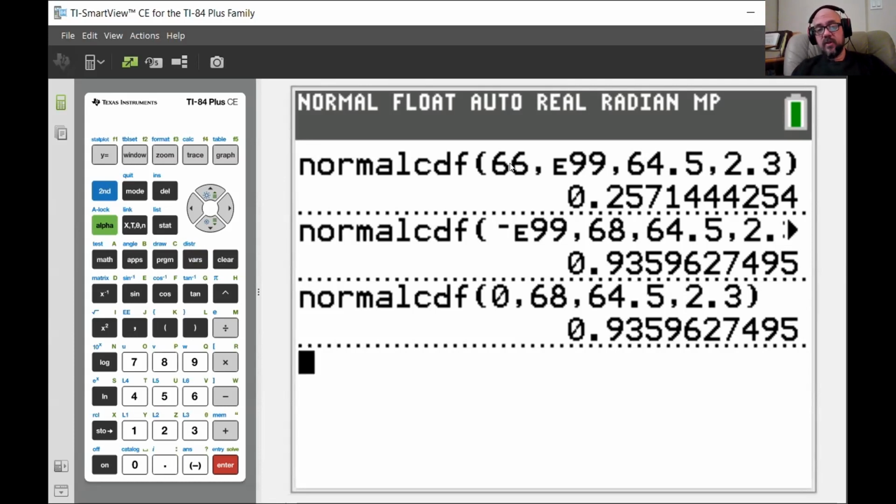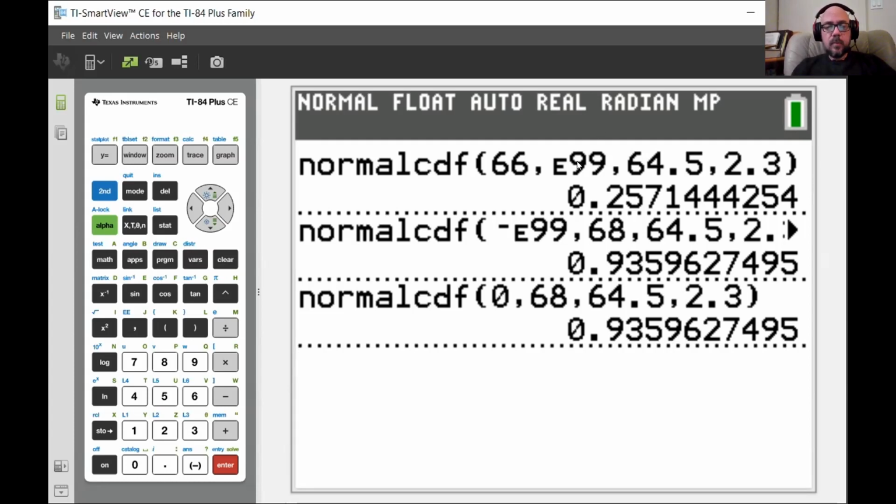Oh, and I wanted to make the point that if I had used 100 here instead of E99, it would do the same exact thing, right? If I did 66 up to 100 with a mean of 64.5 and standard deviation of 2.3, we would have seen exactly the same thing happen, where the first 10 decimal places are all the same. I don't even know where the first decimal place that it differs is, but it's not in the first 10, and so I don't care about it.